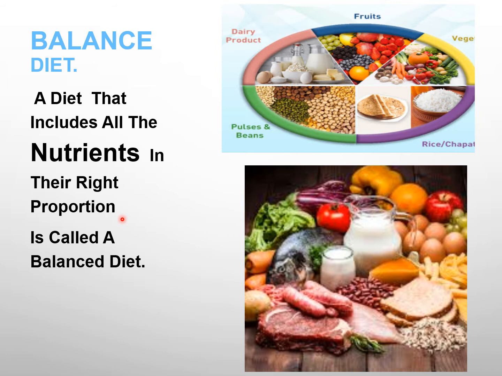A diet that includes all the nutrients in their right proportion is called a balanced diet. Children, what is meant by a balanced diet? A diet that includes all the nutrients in their right proportion is called a balanced diet. Okay? See, here dairy products, pulses, fruits, vegetables, rice, chapati, including meat, everything should be contained in a balanced diet.